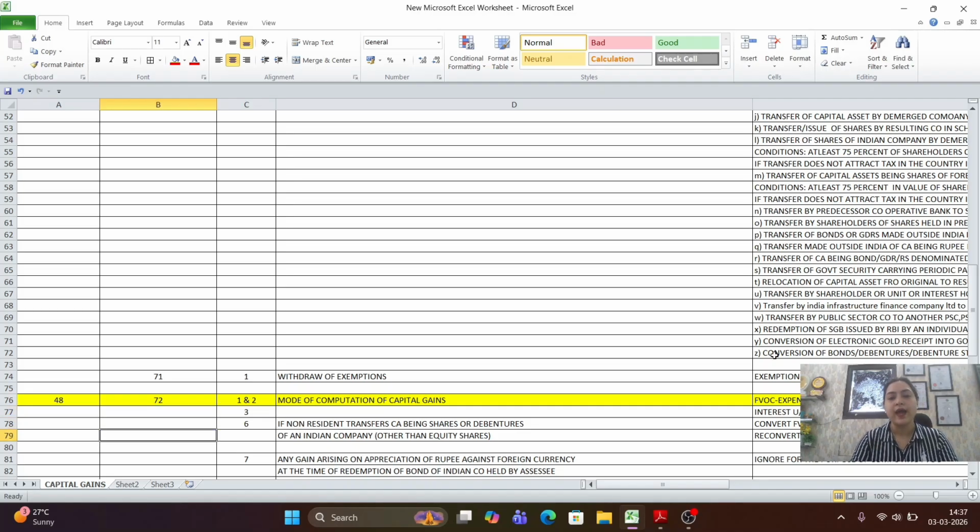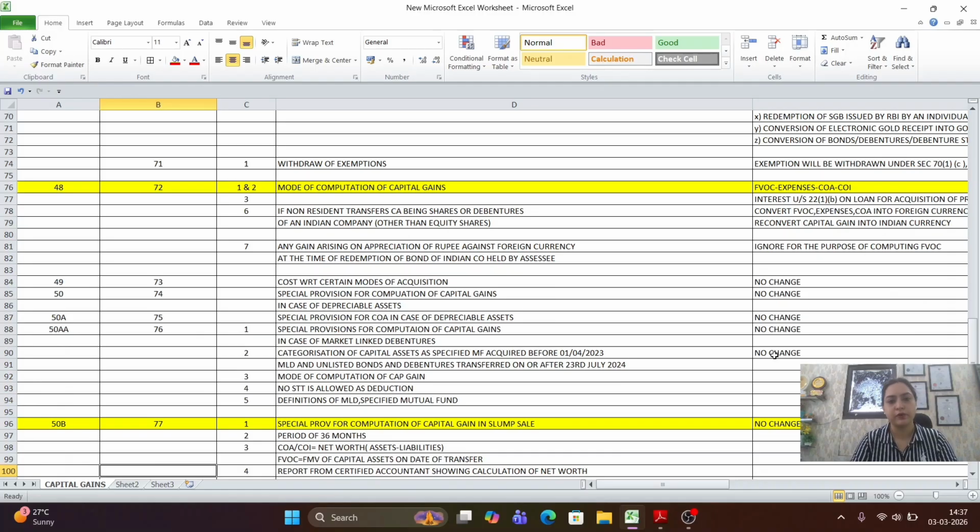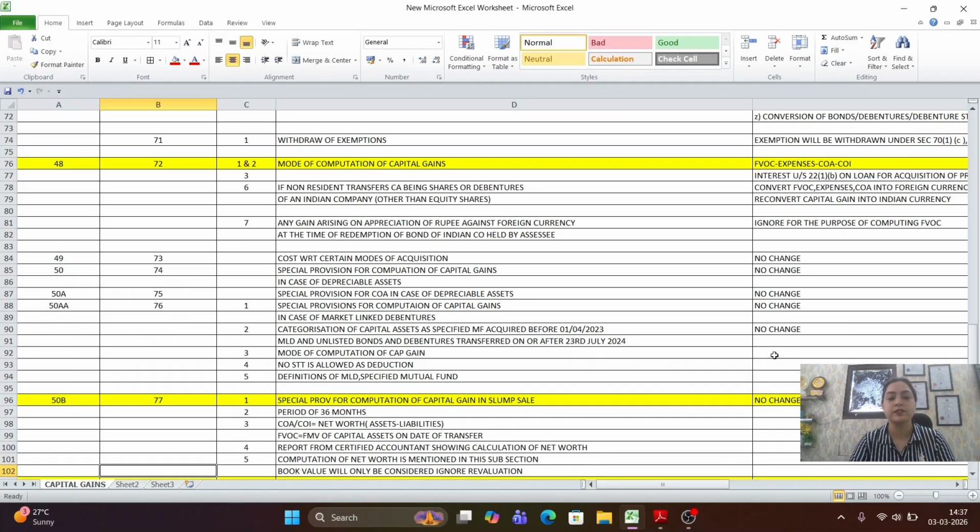Okay, so when I am referring only to the section number, it means that there is no change in the provision. I need not repeat every time that there is no change in the provision. If I am referring only to the section numbers, it means that there is a change only in the section numbers. When there is a change in the provisions, when there is a change in the wording, I will emphasize over there that yes, there is a change.